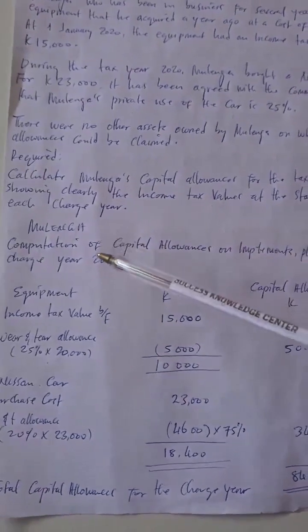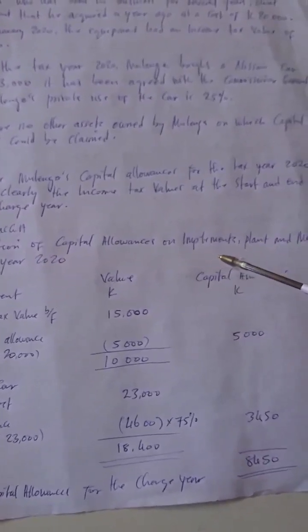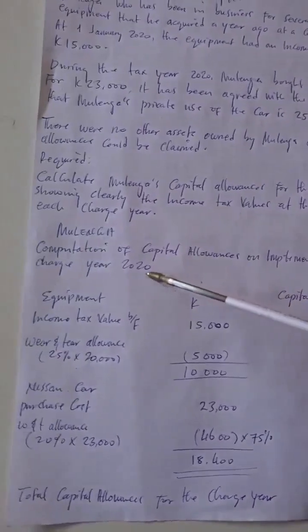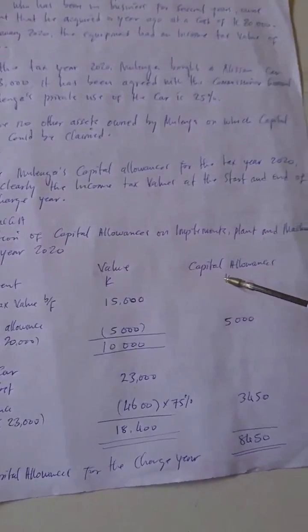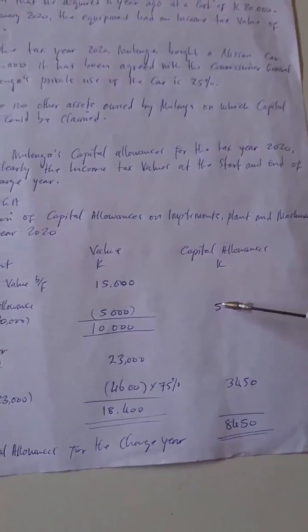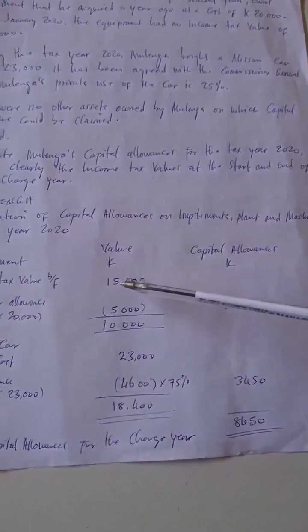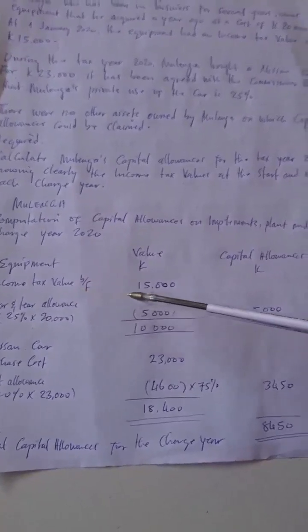You say here: Mulenga, computation of capital allowances on implements, plant and machinery, charge year 2020. So this is how it's going to look. The capital allowances will be written this side, and then here we are going to have the income tax value brought forward.